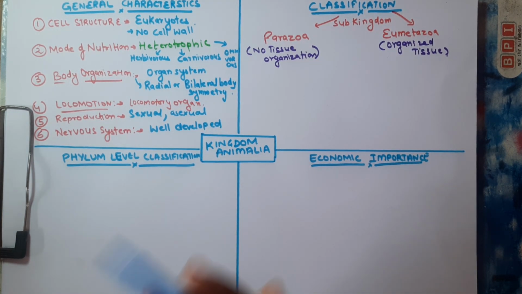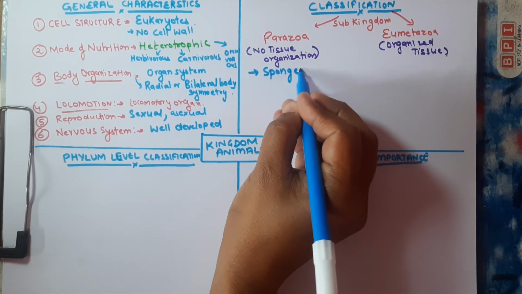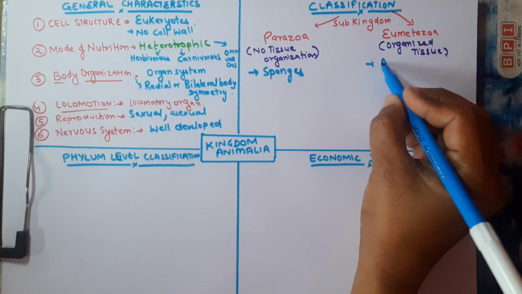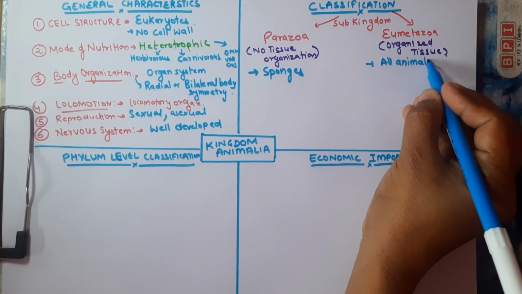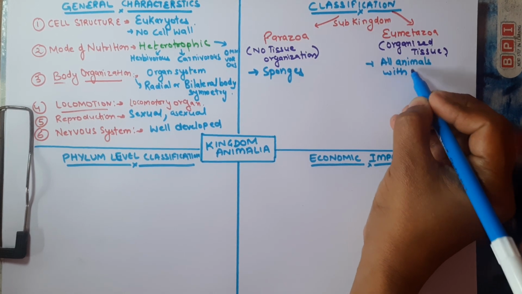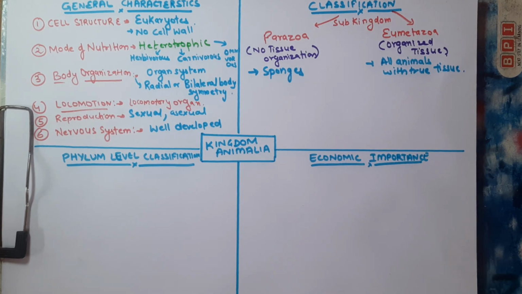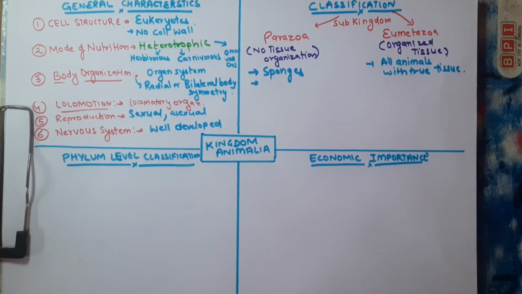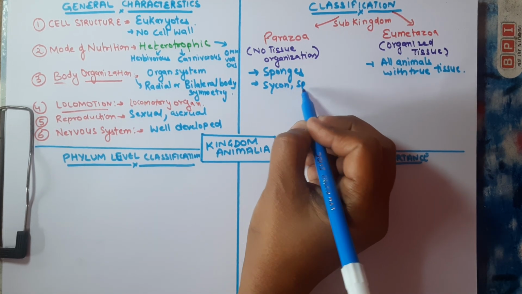Parazoa includes sponges, whereas the Eumetazoa includes all animals with true tissue and organ system, organized tissue. Since Parazoa consists of only sponges, the examples are Sycon and Spongilla.